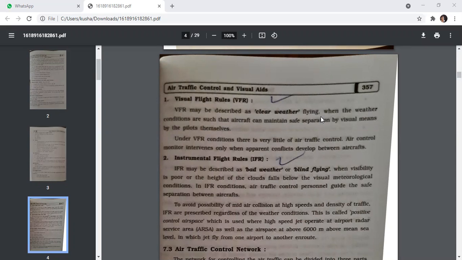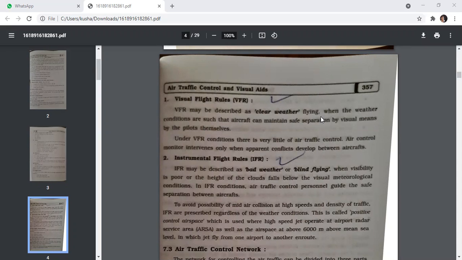When the weather conditions are such that the aircraft can maintain safe separation by visual means by the pilots themselves. Under VFR conditions, there is very little air traffic control. Air control monitors intervene only when apparent conflicts develop between the aircraft.